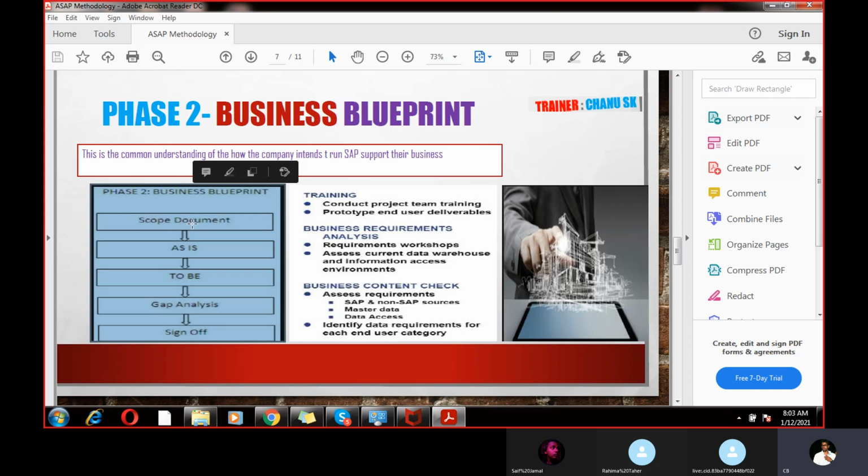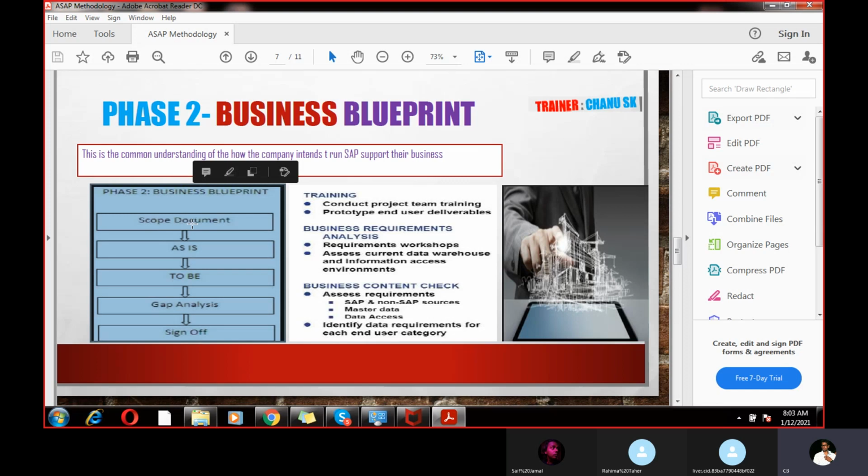So sharing this information, you are getting the answer from the client. This is the way generally a business blueprint should be prepared. Tomorrow I will show a real-time business blueprint and explain it, and I will also do some configuration in the system for the enterprise structure. We already discussed it, right? The same thing we will do tomorrow.